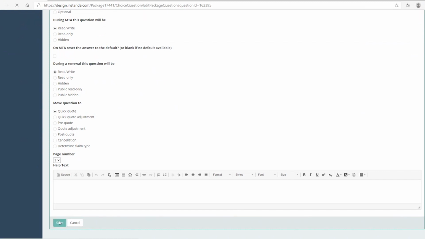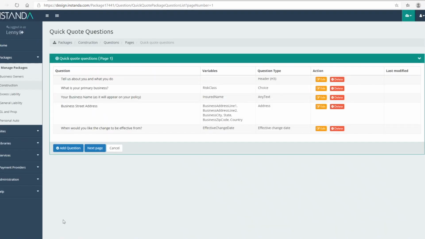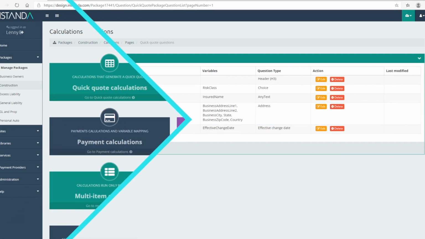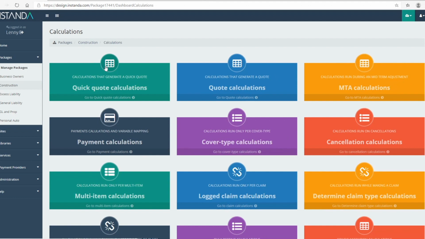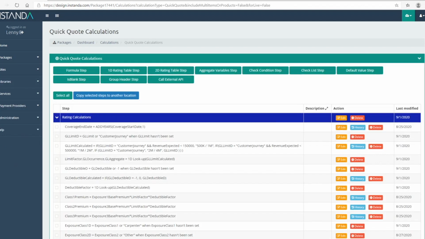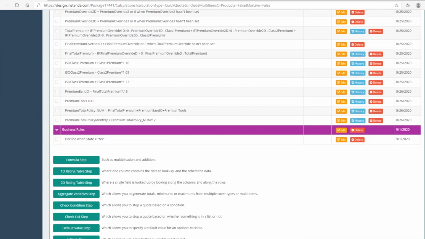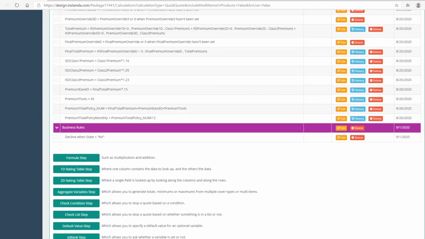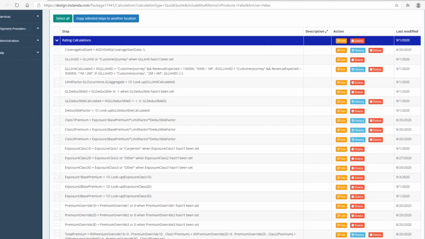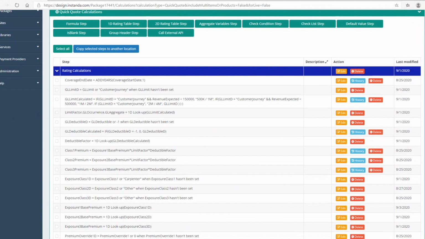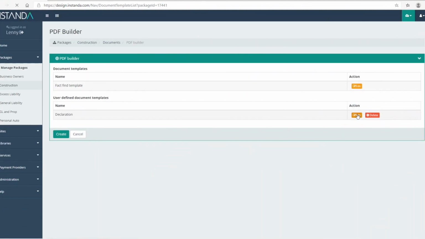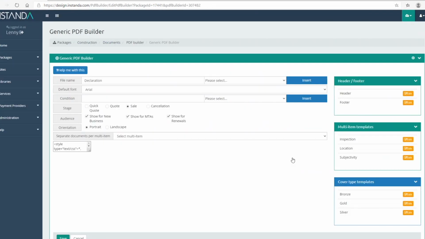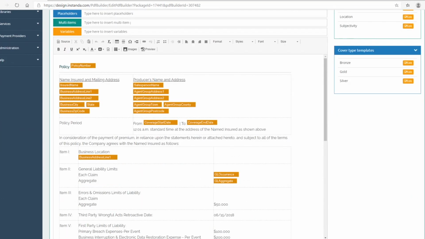Once a product is created, you will see all the underwriting questions developed for the broker or consumer to quote and issue a policy. INSTANDA's powerful rating engine can handle even the most complex calculations you throw at it. With our Excel-like rating functionality, transitioning classic rating engines from Excel into INSTANDA is a breeze. This is where all the discrepancies and business rules will be held, triggering referrals where appropriate. There is no need for additional documentation technology. It can all be accomplished within INSTANDA.